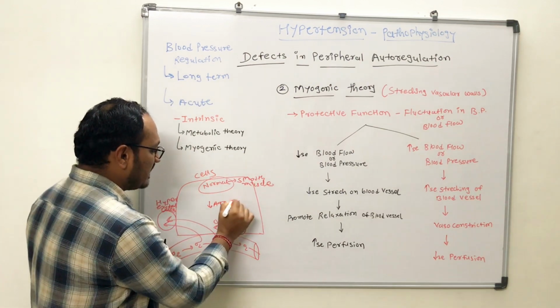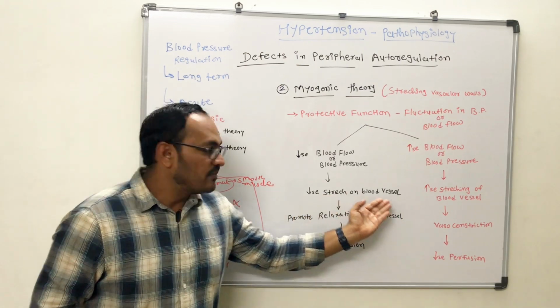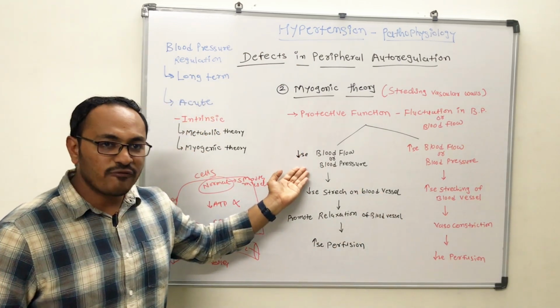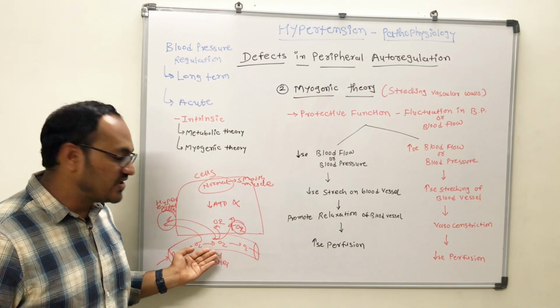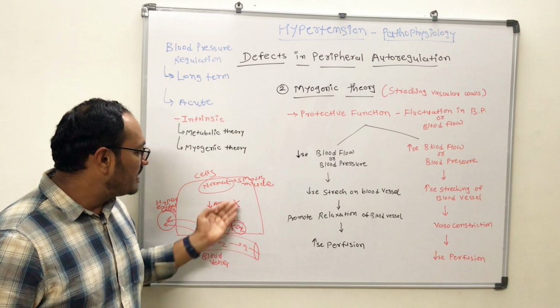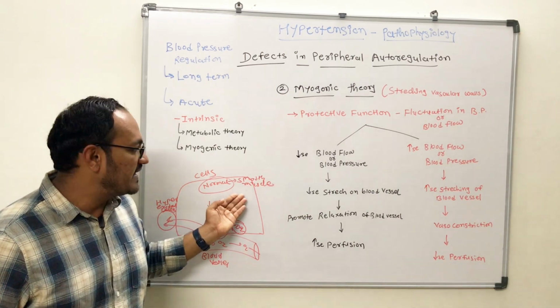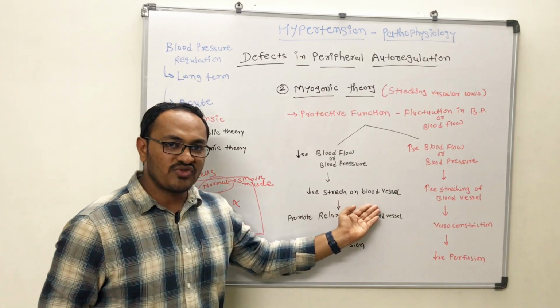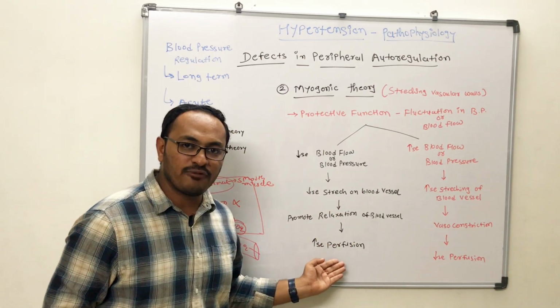That will not take place, and there will be decreased stretch on the blood vessel because of the decreased blood flow, or because the concentration of oxygen in the blood is not sufficient to fulfill the demand of a normal cell. This will lead to decreased stretch of the blood vessel, promote relaxation and increase the perfusion.